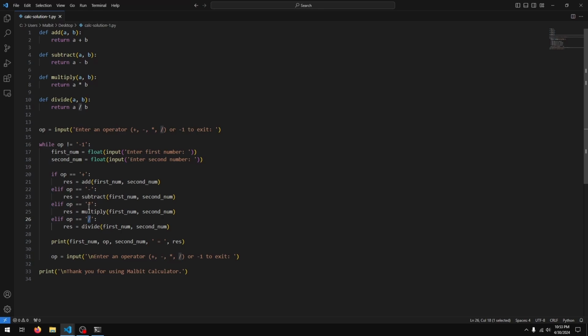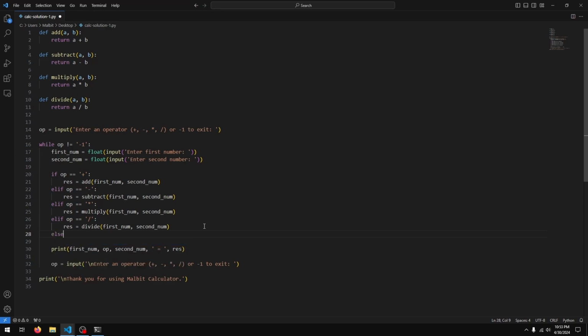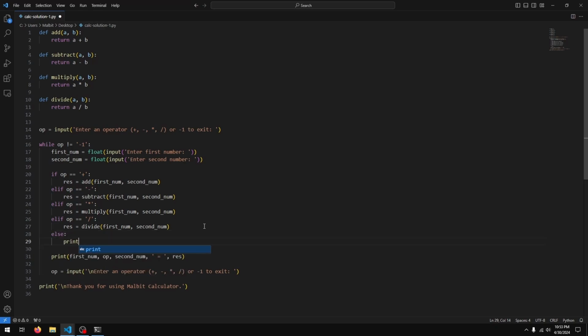Then the user has really made an error because they're only supposed to enter one of these 5 values. So we want to check for that as well, and the way we can do that is to just put an else here. You can say else print invalid operator, please try again, and we can basically ask for the operator once again.